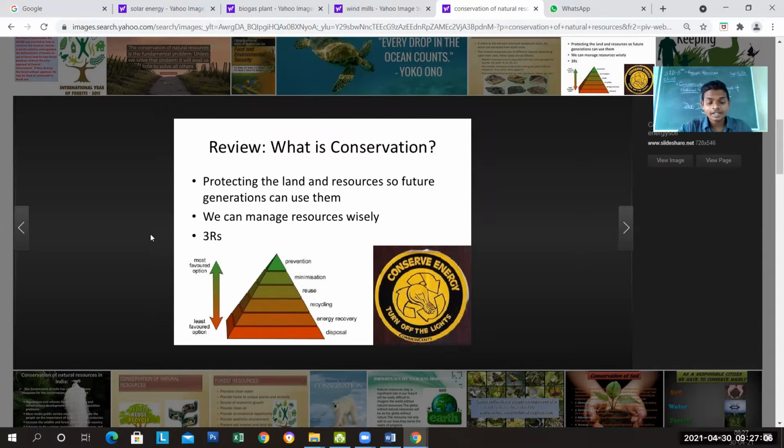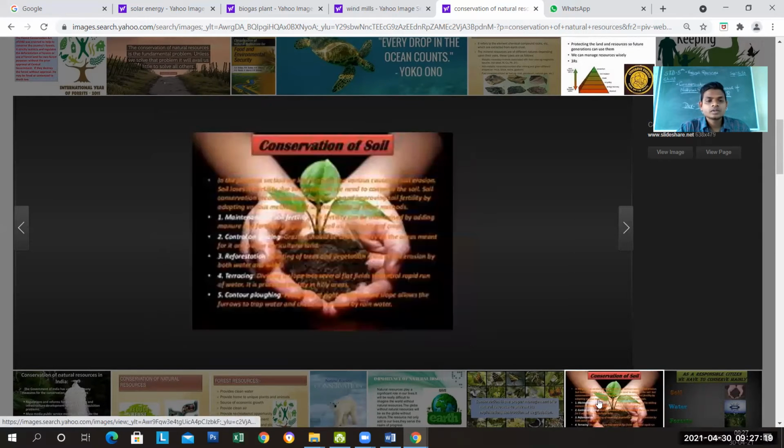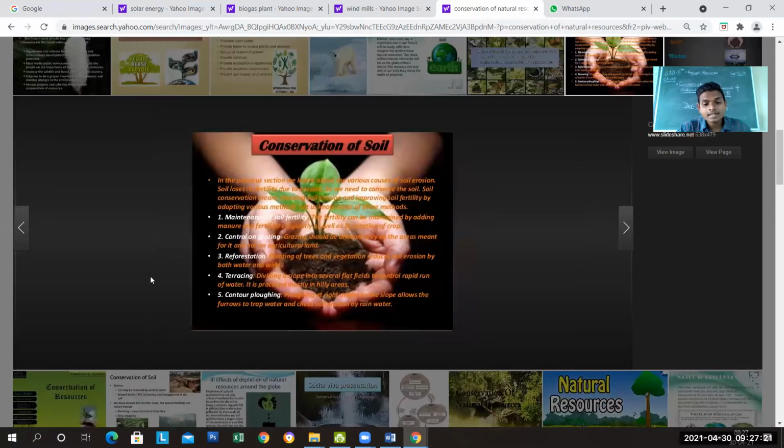The 3Rs are given here: reduce, reuse, and recycle. Everything, we have to conserve our soil also. Conservation of the soil, conservation of the forest, conservation of the natural resources. I hope that students are getting what we are discussing right now.